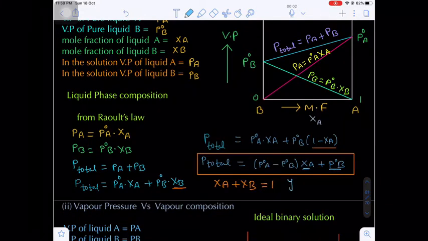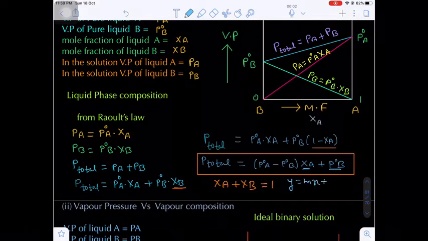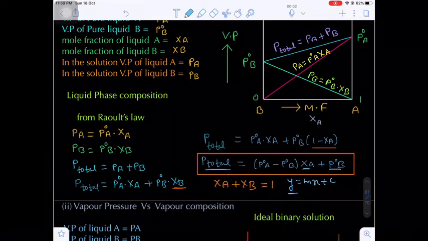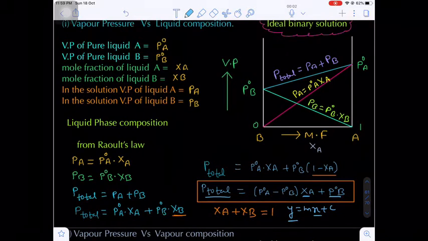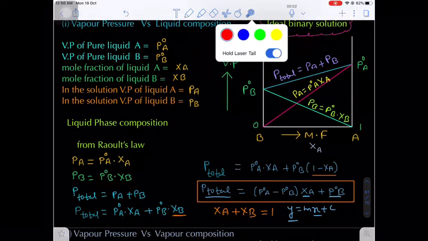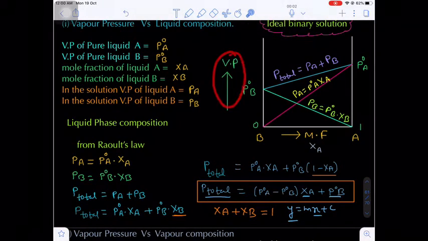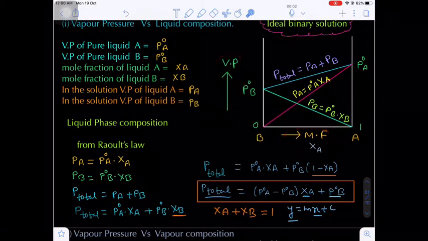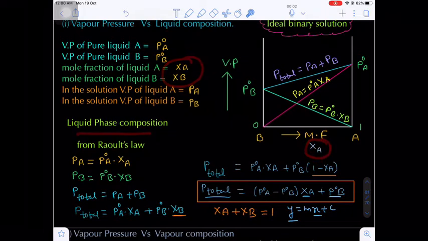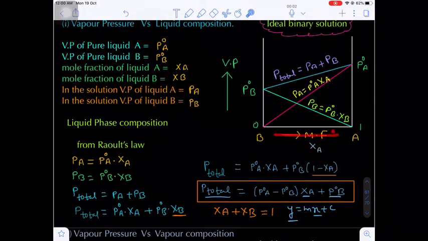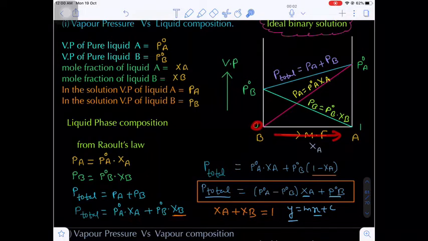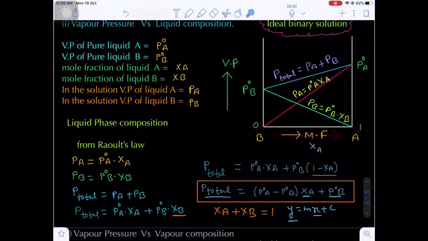If you see, this is in the form of y is equal to mx plus c. On the y axis we are taking the total pressure, that is the vapor pressure of the mixture, and on the x axis we are taking the mole fraction. Here we are plotting the graph between the vapor pressure versus the mole fraction. The mole fraction in the solution phase is XA, XB. So I am taking the mole fraction of component A. From here to here, the mole fraction of A varies from 0 to the maximum value 1. Are you getting my point?